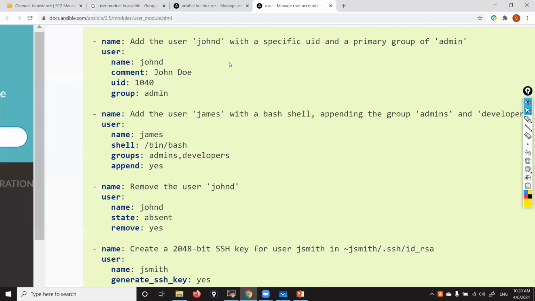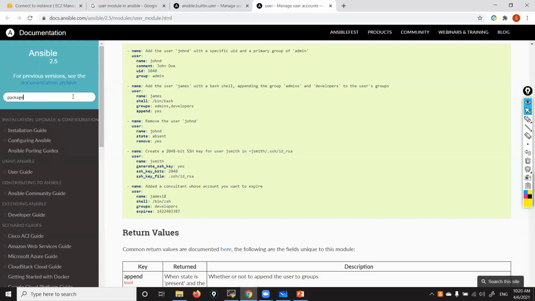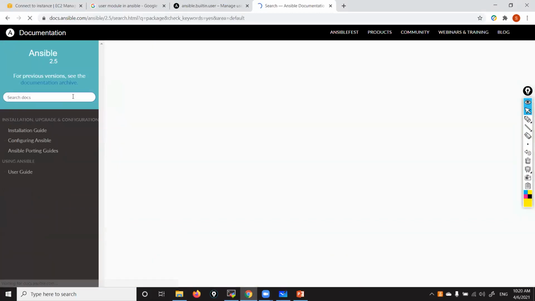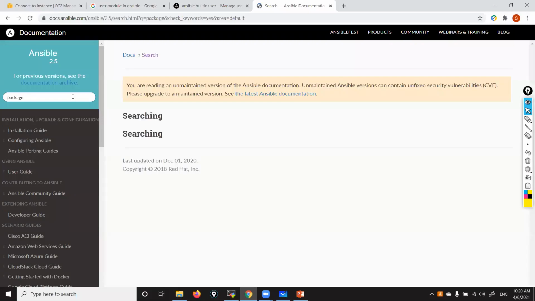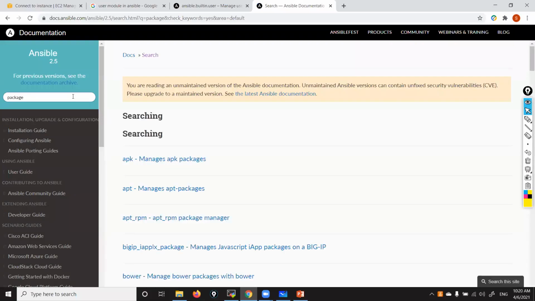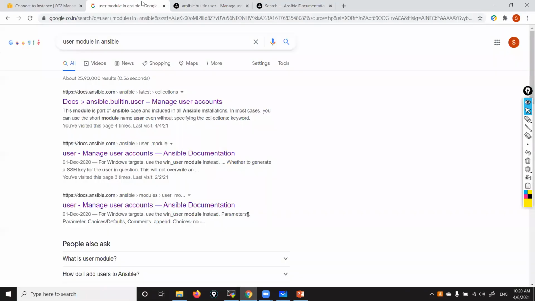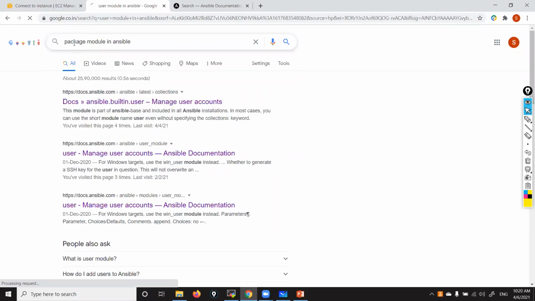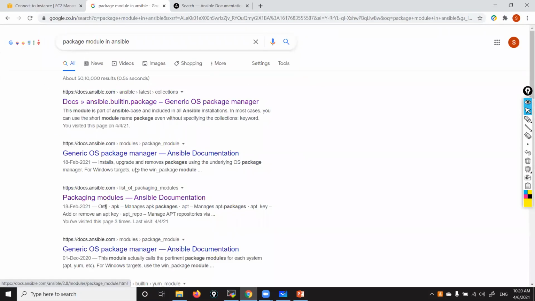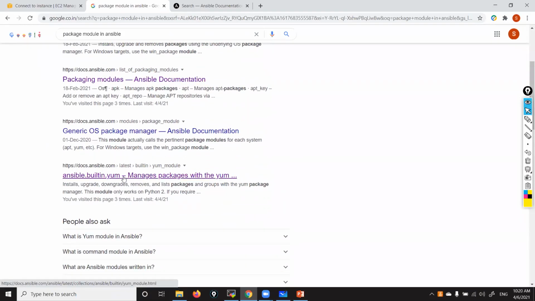Here, package. You can search here: package module. The yum module we use for this.